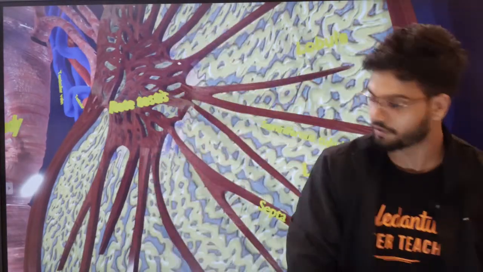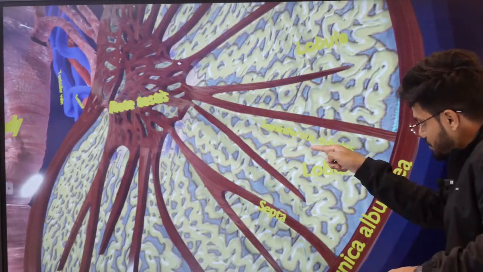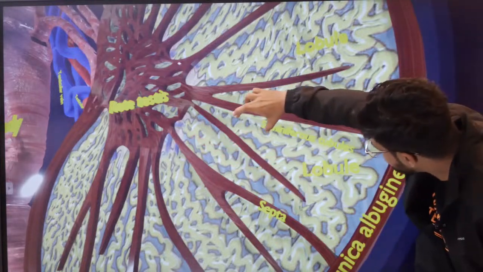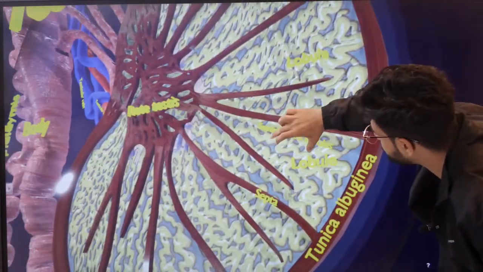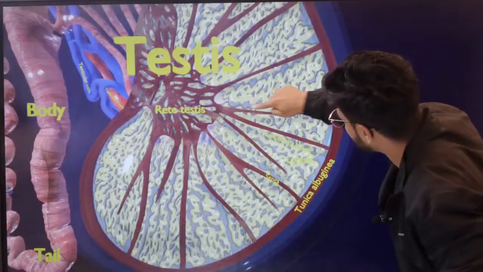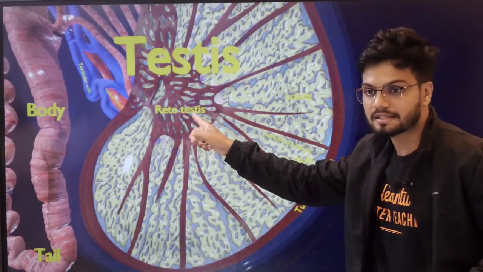Okay, it's visible. Perfect. Now, students, can you see the highly coiled structures here? There are multiple highly coiled structures. These coiled structures are called seminiferous tubules. This entire thing is called a testicular lobule. Here you can see the rete testis also.